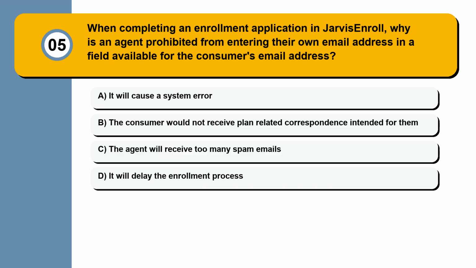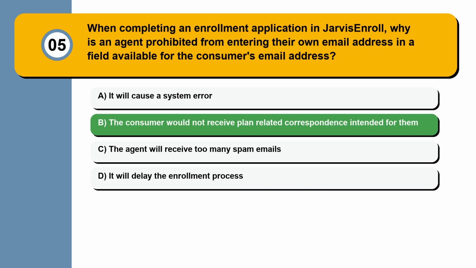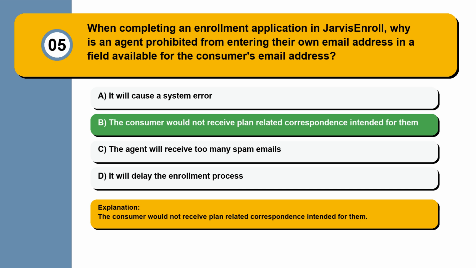Question 5. When completing an enrollment application in Jarvis Enroll, why is an agent prohibited from entering their own email address in a field available for the consumer's email address? It will cause a system error. The consumer would not receive plan-related correspondence intended for them. The agent will receive too many spam emails. It will delay the enrollment process. The answer: the consumer would not receive plan-related correspondence intended for them.